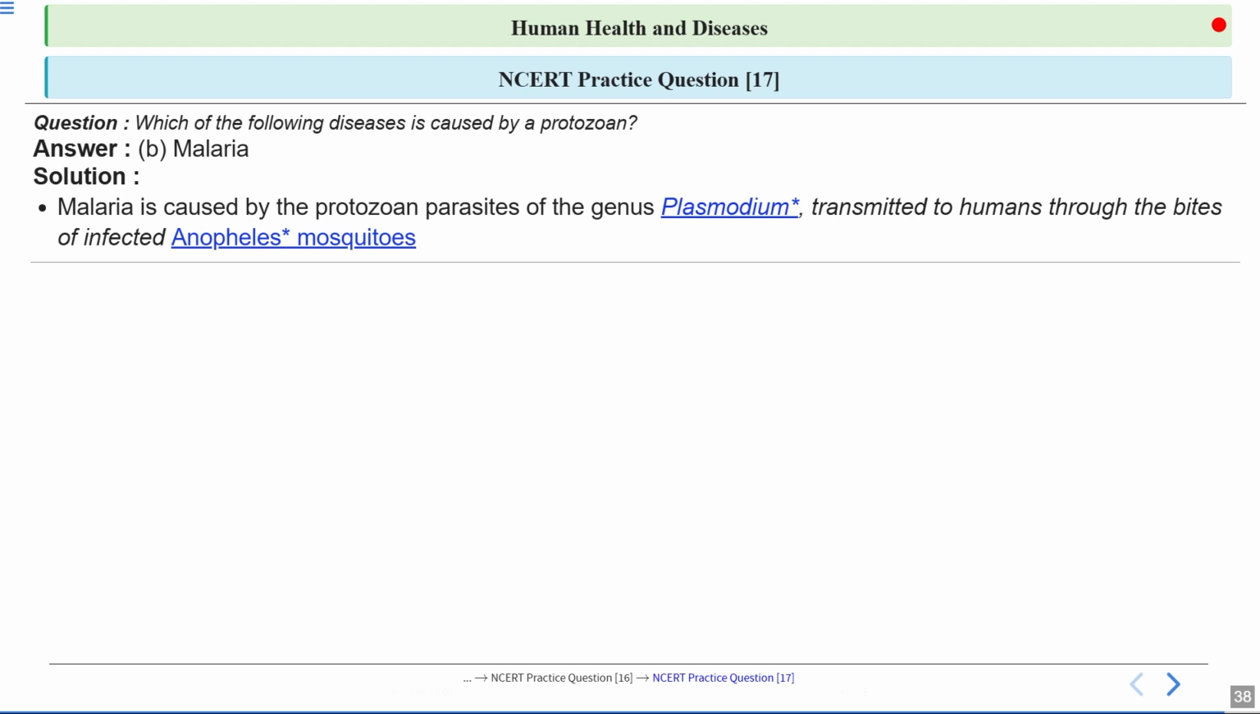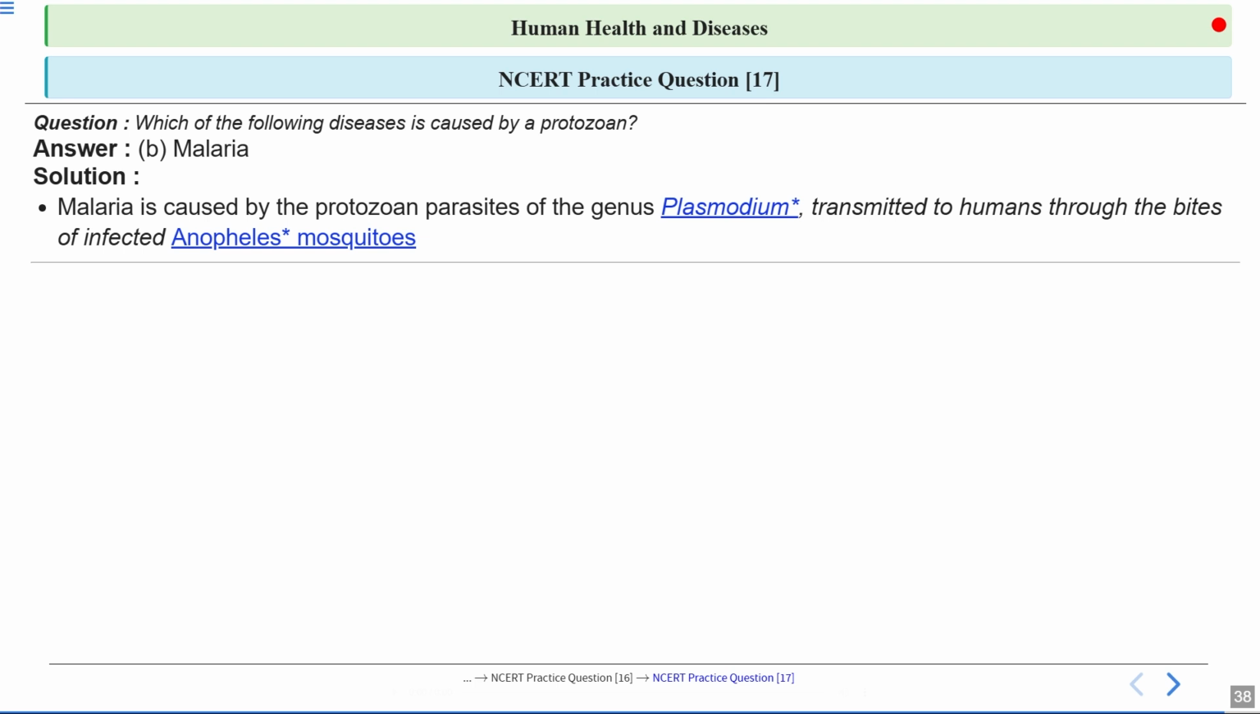So this is how Plasmodium is completing its life cycle, and it is being transferred from one host to another host. It is being transferred from one person to another person also by the female Anopheles mosquito.